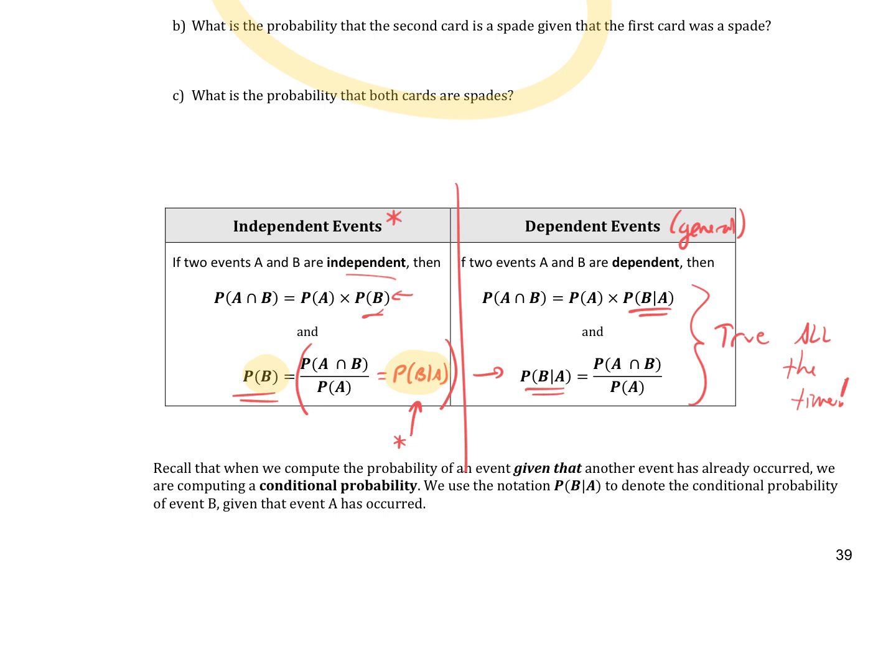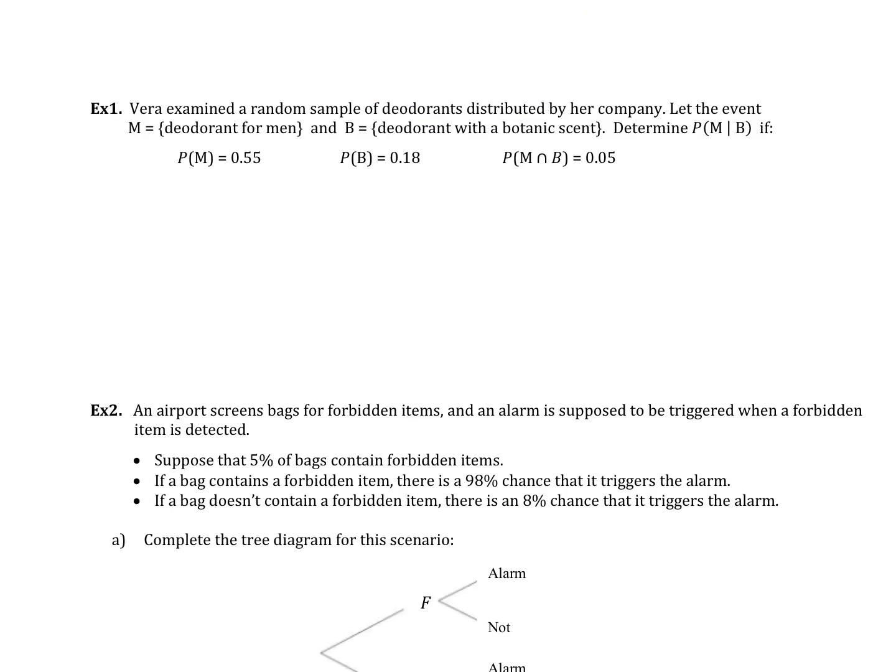Recall that when we compute the probability of an event given that, we're computing conditional probability. Okay, great. Said that. Example 1.